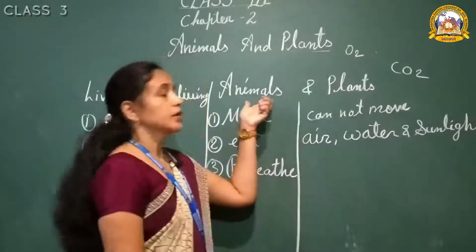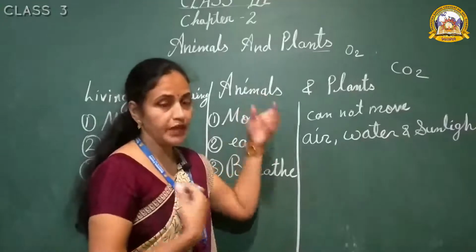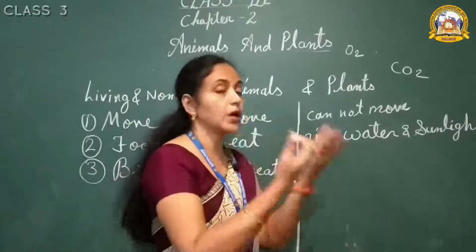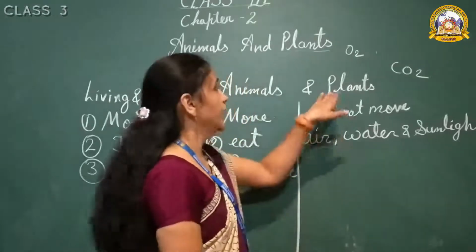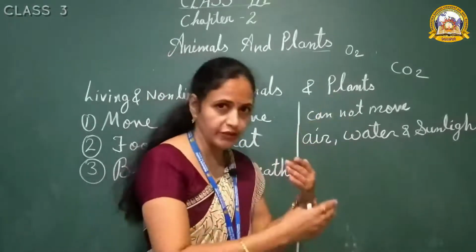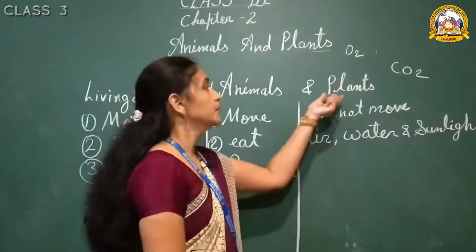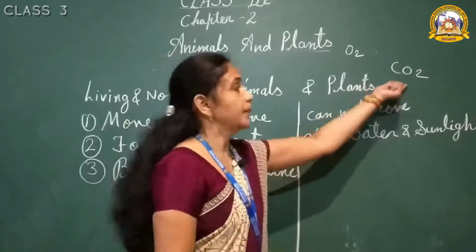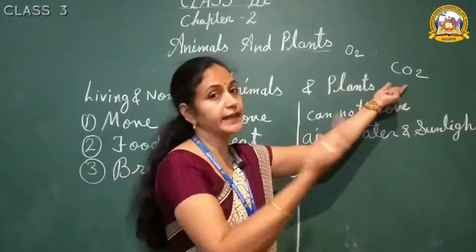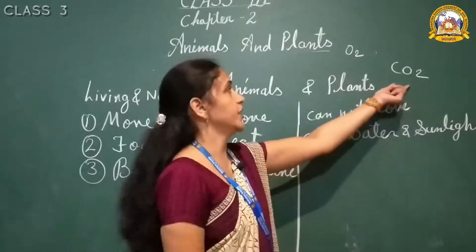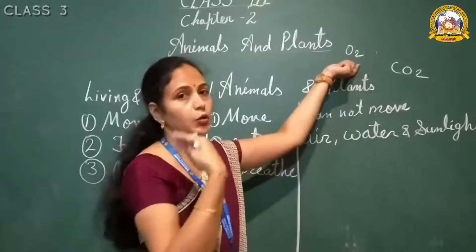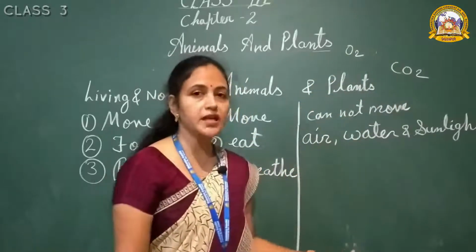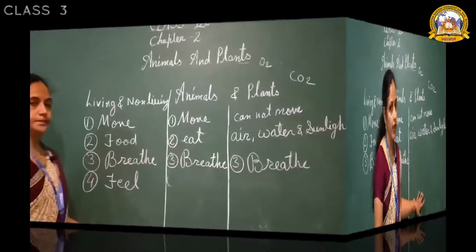Now animals and we human beings are breathing in oxygen and breathe out the carbon dioxide, and plants doing just opposite of us and animals. Plants breathe in carbon dioxide and give out or breathe out the oxygen. So all our points are completed up to here.